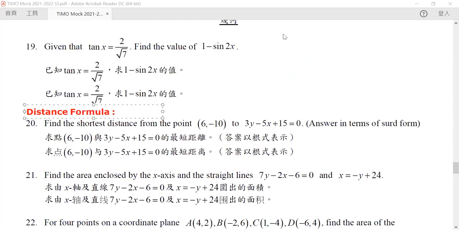Now, given that we have a curve, given that we have an equation here, and given that there's a point here. Now, the distance formula says the following thing.